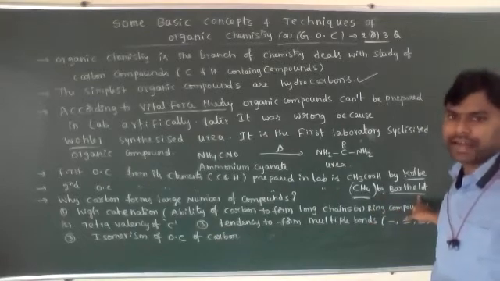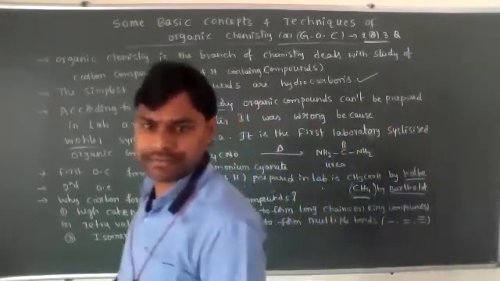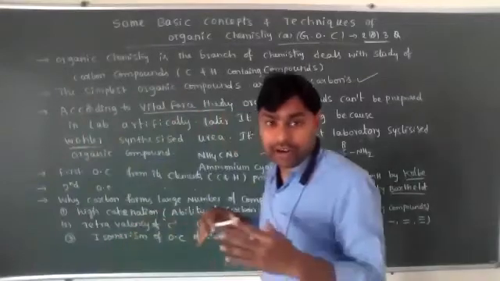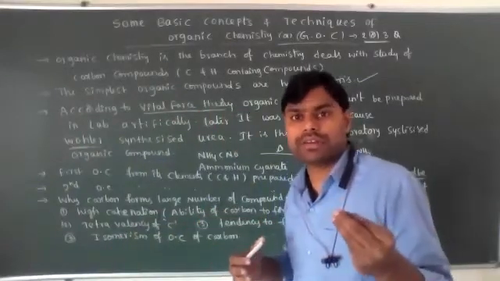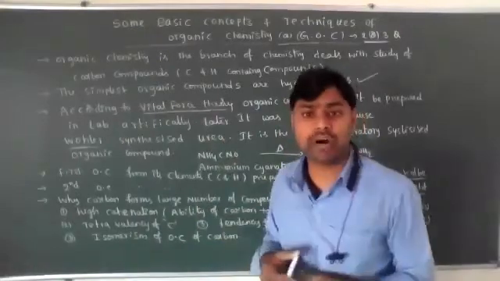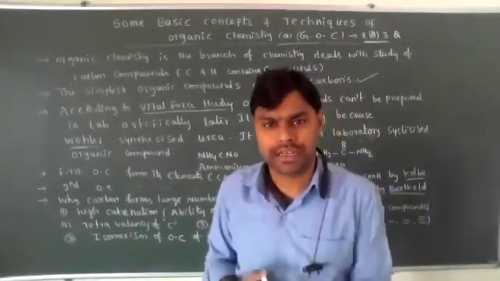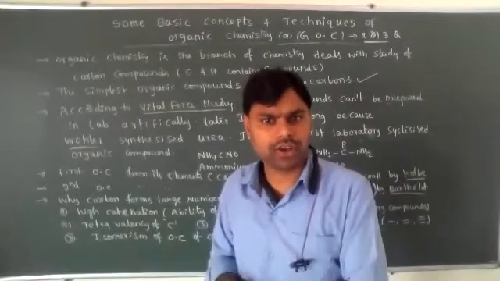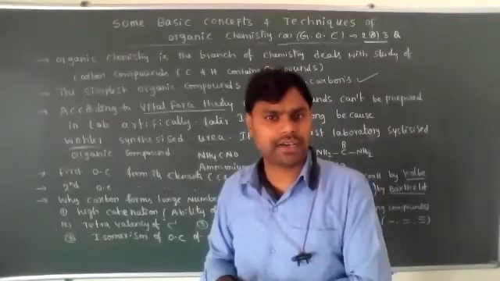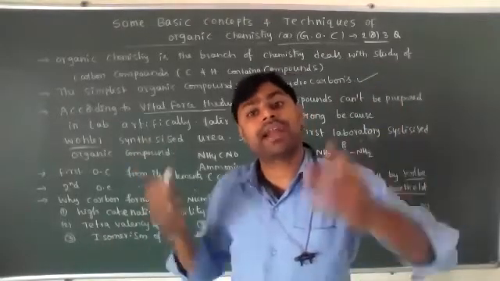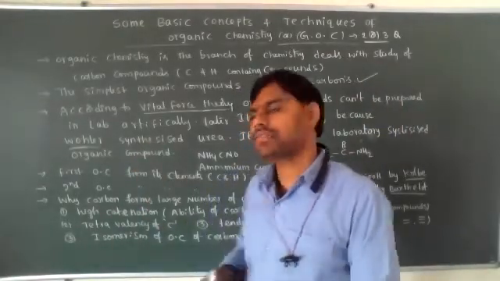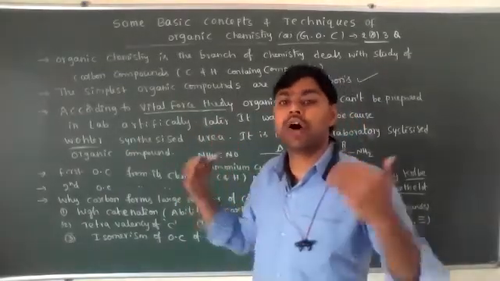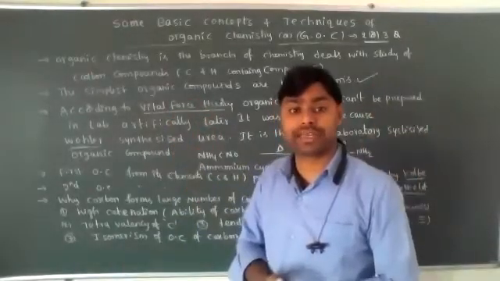Students, does anybody have any doubt up to here? Now, how many organic compounds are present? Either 1, 2, 3, 4, 5, or 10, or 100, or 1000? We can't define it. Millions of organic compounds, carbon and hydrogen containing compounds, are present.